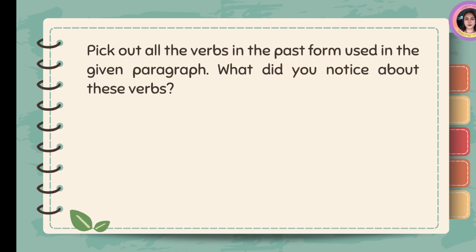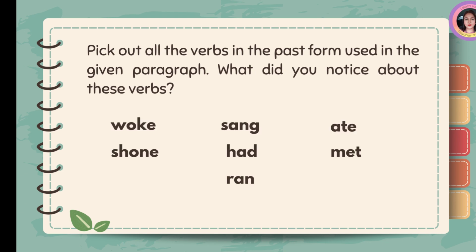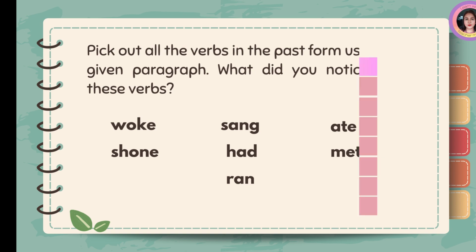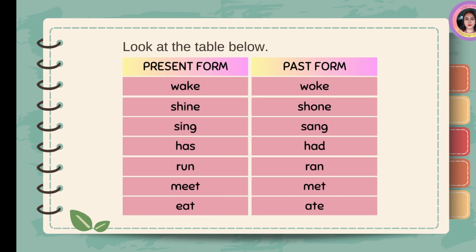Pick out all the verbs in the past form used in the given paragraph. What did you notice about these verbs? The verbs are woke, shone, sang, had, ran, ate, and met. Look at the table below. The verbs in the past form have different spelling with the verbs in the present form. When verbs in the present form change their spelling, they are called irregular verbs.